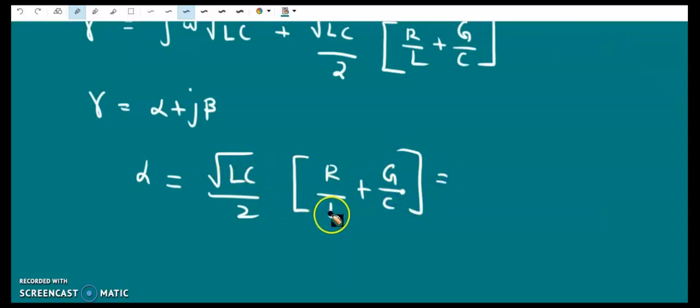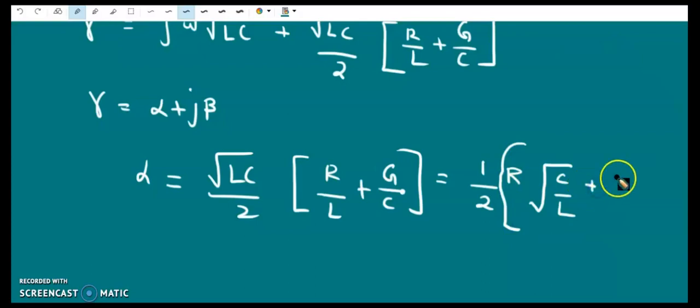So root L and L cancel, and we have 1 over 2 into R into root C by L plus G into root L by C, since the C term cancels. So this is the attenuation constant.